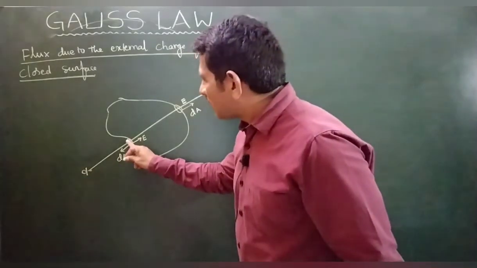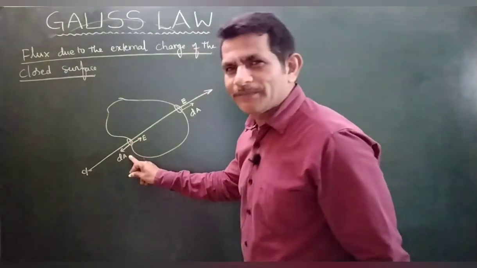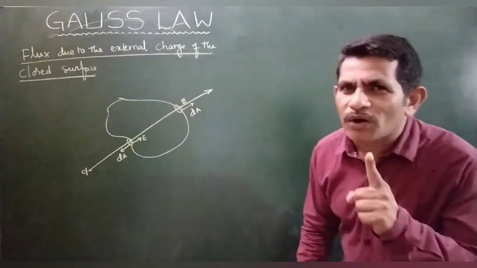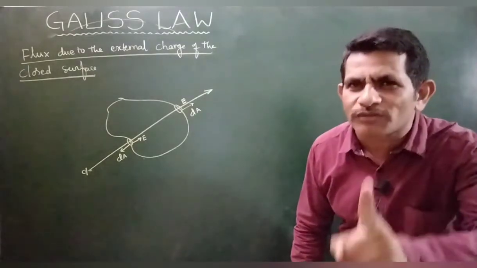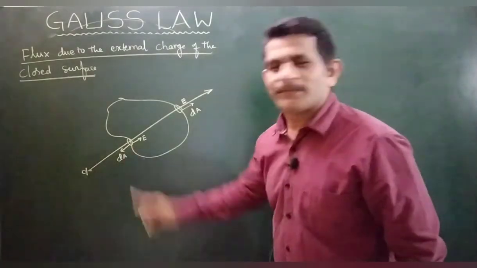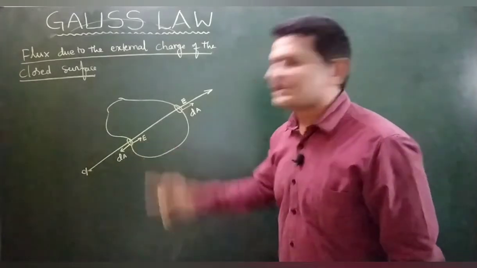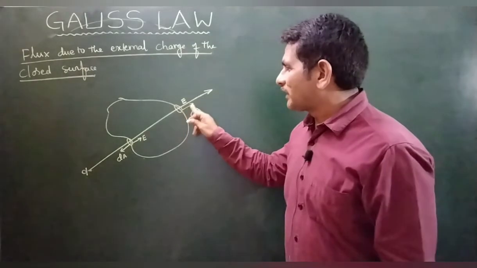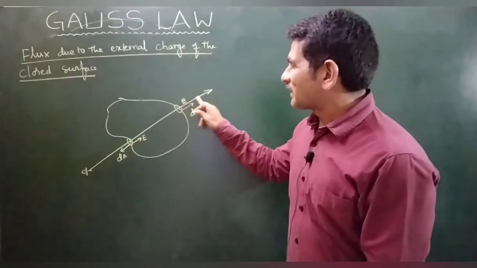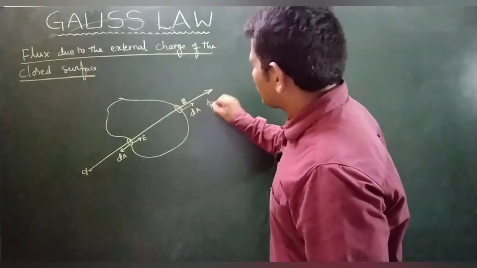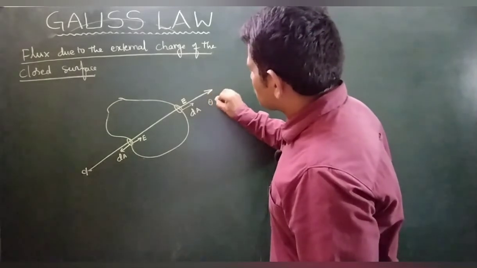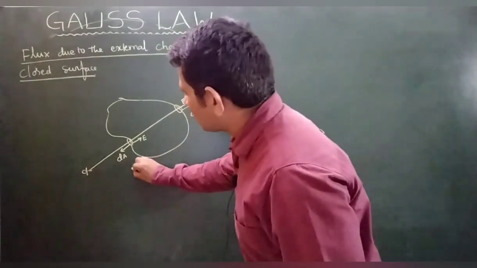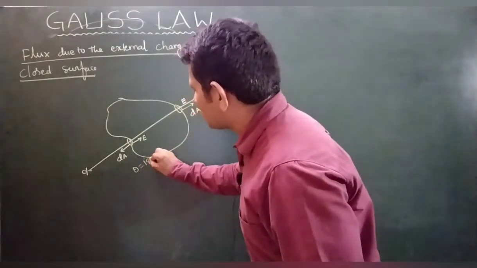Take one small area dA, with the area vector always pointing outside of the body, and electric field E. Here dA is outwards and the electric field is in this direction. Here theta is 0, here theta is 180 degrees.